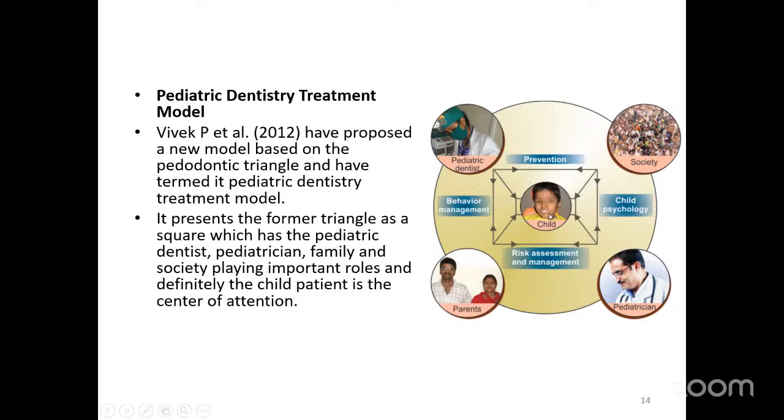We had pediatric dentist, society, child, parents in the earlier modification. In this modification, he added the pediatrician also. So it became a square with the child at the center: pediatric dentist, society, pediatrician, and parents, with the child at the center.